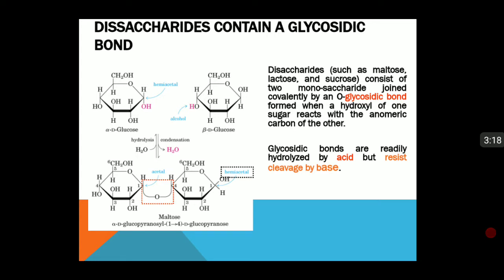There are two glucose units. The first glucose unit, carbon 1, is in alpha configuration. It is forming a bond with the fourth carbon of the other glucose unit. So it is the alpha 1,4 linkage of maltose.